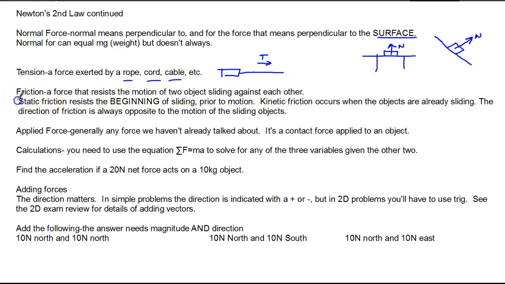Friction is a force that resists the motion of two objects sliding against each other. There are two kinds of friction forces. There are static friction forces and there are kinetic friction forces. Static friction forces resist the beginning of motion. They happen before motion begins. Kinetic friction happens when the objects are already sliding.